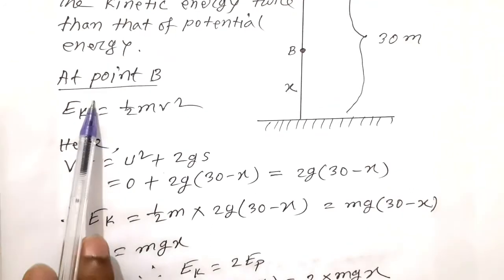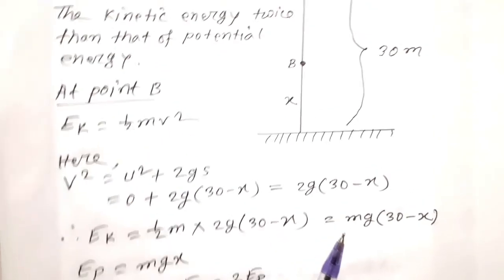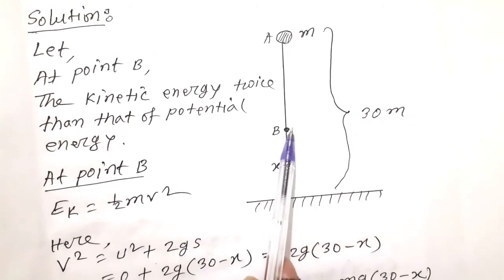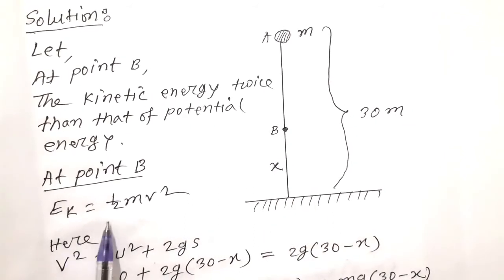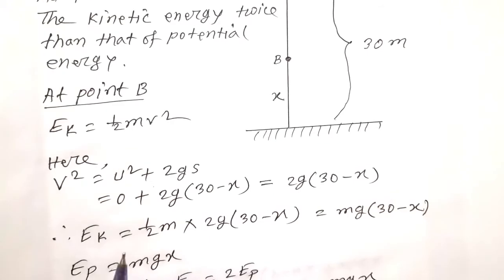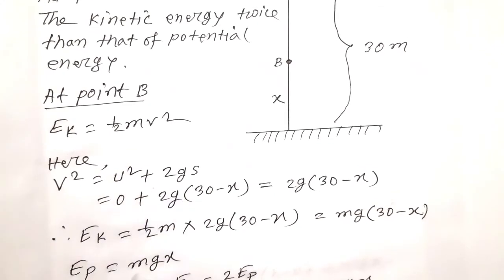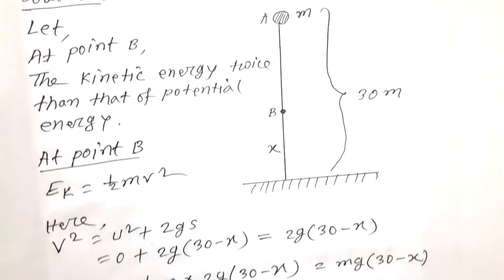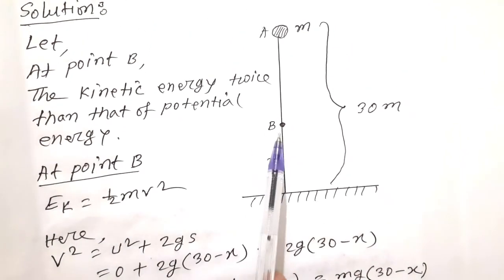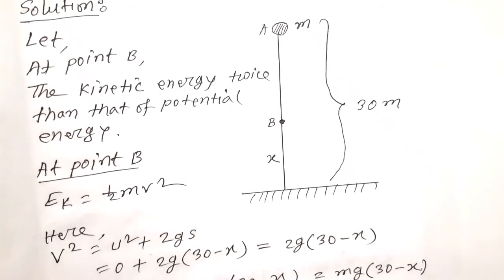Now at point B, EK is equal to half m v square. Here v square is equal to u square plus 2gs, where s means the distance at B from A, that is 30 minus x.